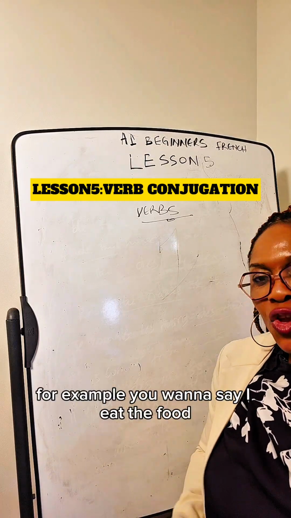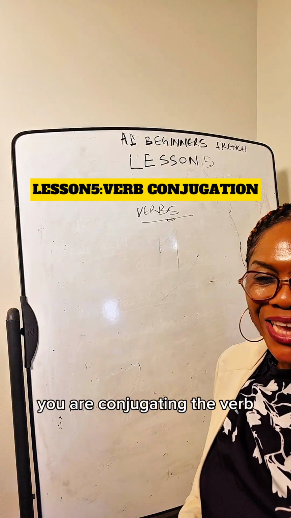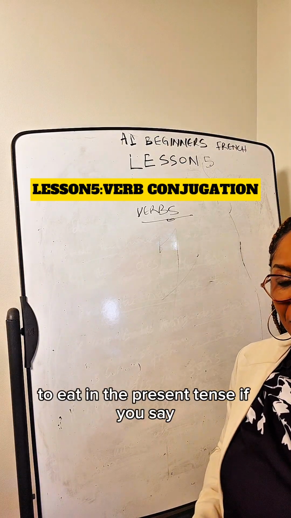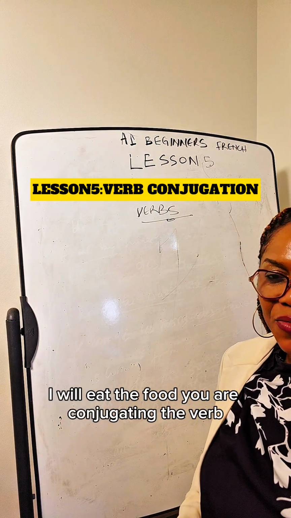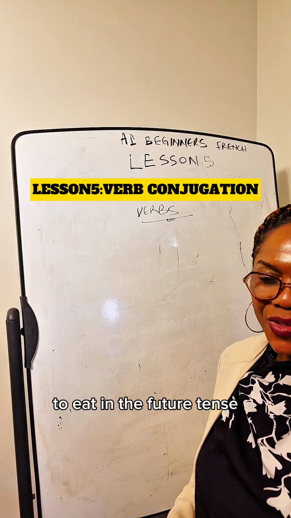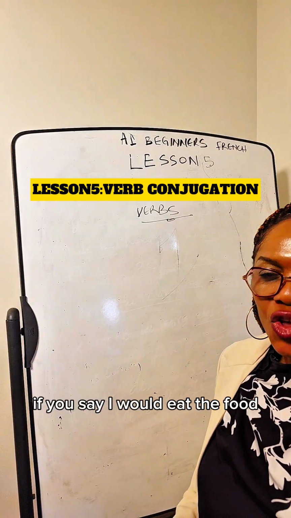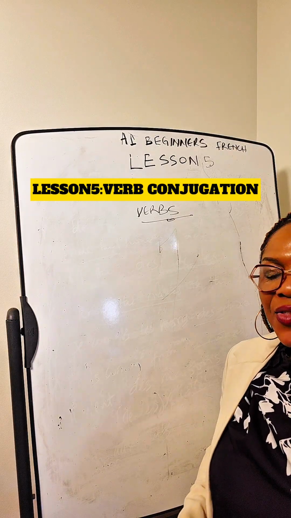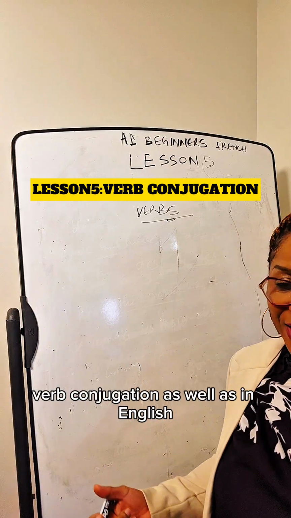For example, you want to say, I eat the food. You are conjugating the verb to eat in the present tense. If you say, I will eat the food, you are conjugating the verb to eat in the future tense. If you say, I would eat the food, you have conjugated that verb in the conditional tense. So in French, that is what we call verb conjugation, as well as in English.